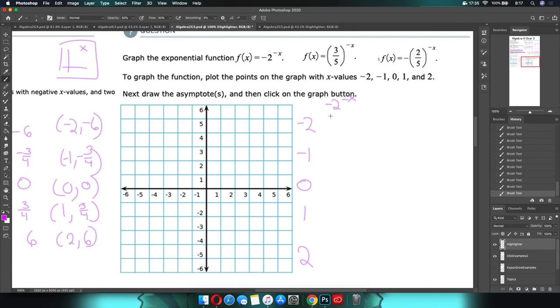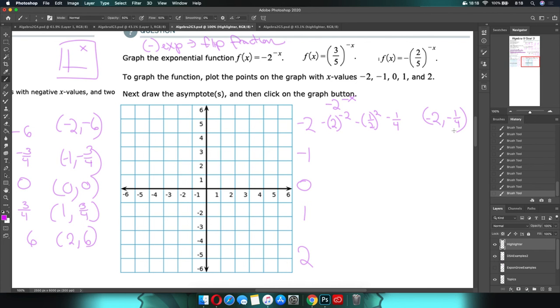This is 2 to the -2nd power, and this is from a different topic. Negative exponents. So where can I write this? Negative exponents mean you flip your fraction. So what this means is this isn't 2 to the -2. This is 1/2 squared. 1 squared is 1. 2 squared is 4. And there is our answer. So this will be -2 comma 1/4. That's going to be our coordinate.